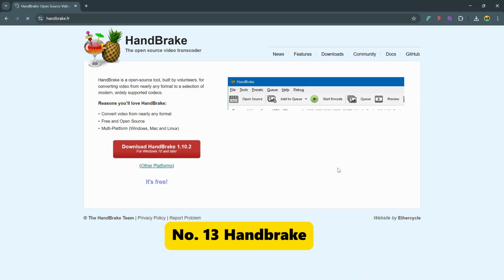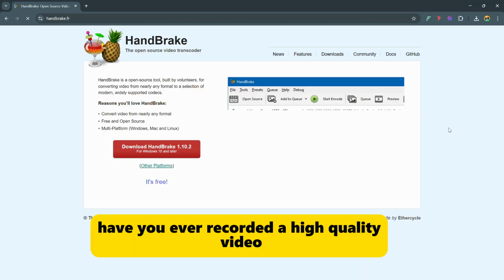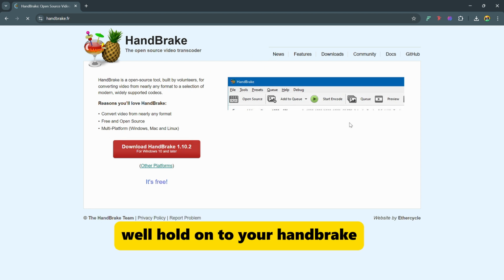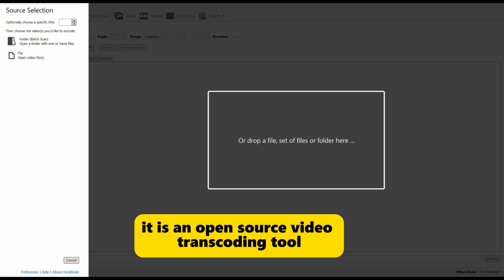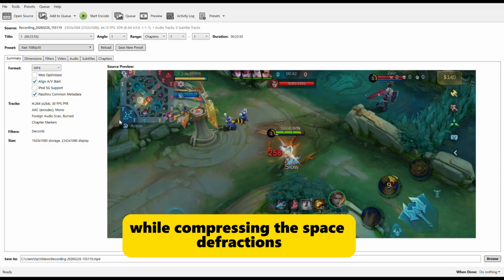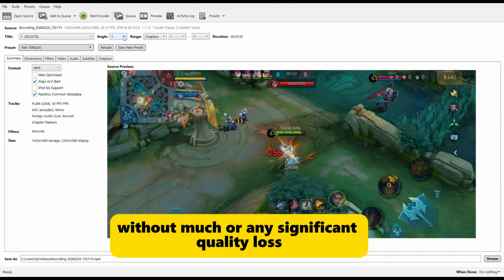Number 13. Handbrake. Have you ever recorded a high-quality video and could not upload it due to the file size exceeding gigabytes of space? Well, hold on to your Handbrake. It is an open-source video transcoding tool which gives the best output for your videos while compressing the space to fractions without much or any significant quality loss.